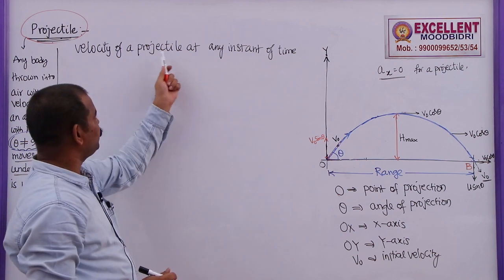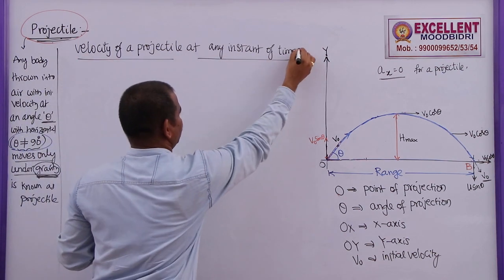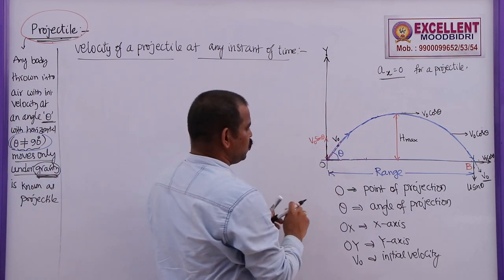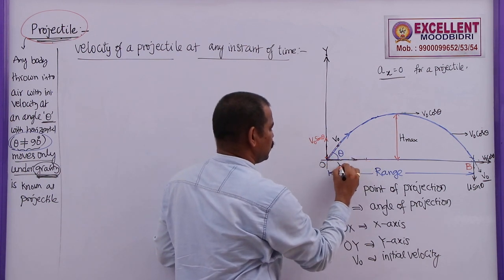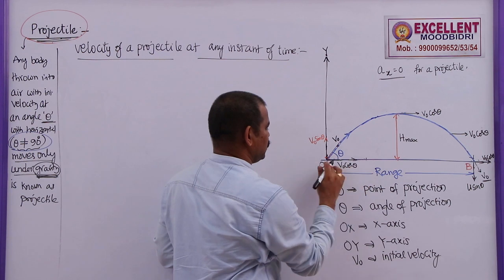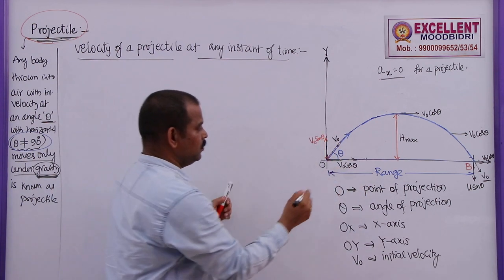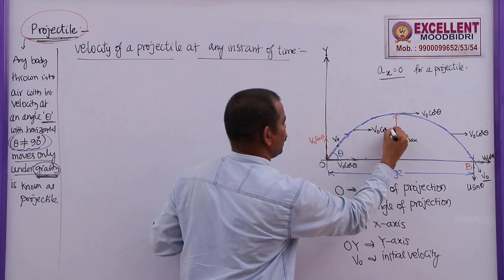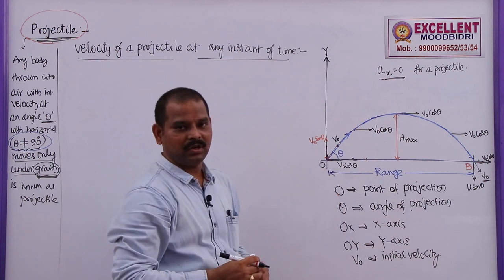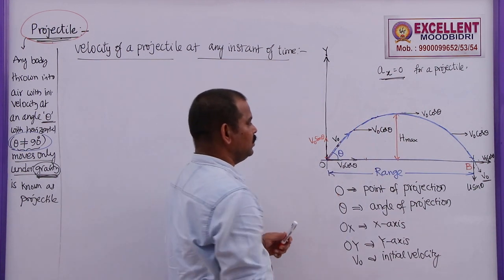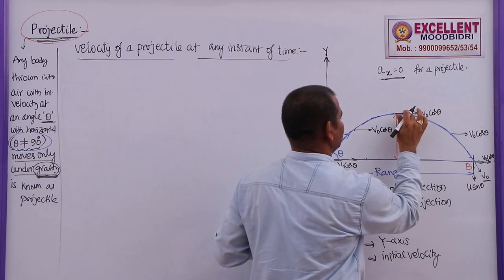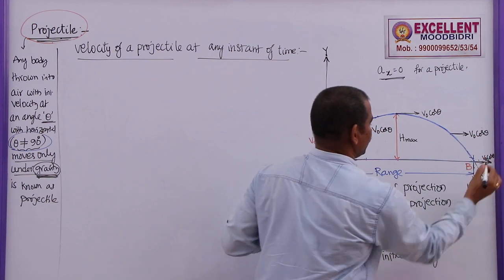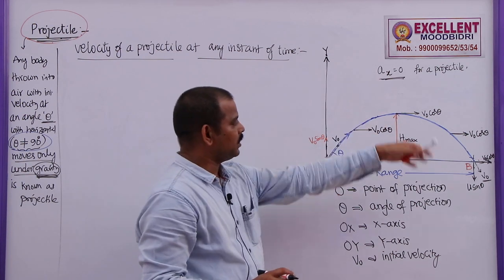Next, the velocity of a projectile at any instant of time. We know that if the initial velocity is V naught, this can be resolved into two components. One is the horizontal component of velocity, V naught cos theta, the other one is V naught sin theta. At some instant, the horizontal velocity remains V naught cos theta. Why? Because the acceleration of a projectile in the horizontal direction is 0. So, horizontal velocity never changes. Even at this point it is V naught cos theta, and here it is V naught cos theta. So, horizontal velocity remains constant throughout the trajectory of the projectile.